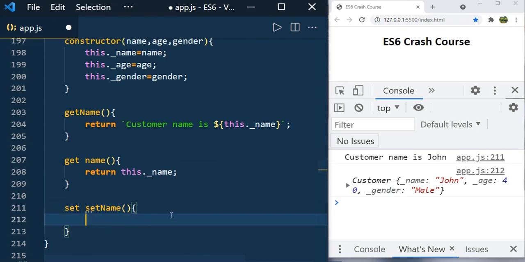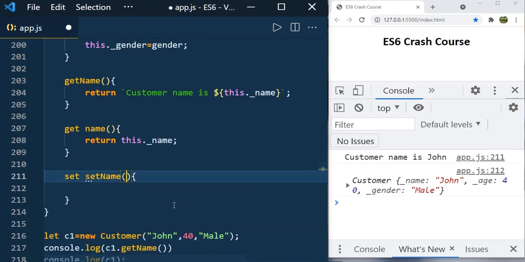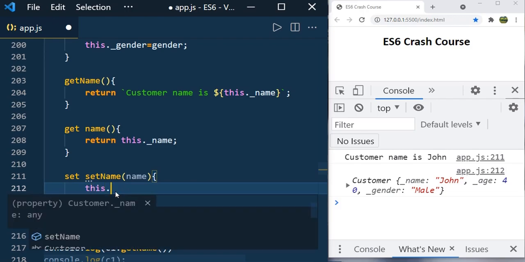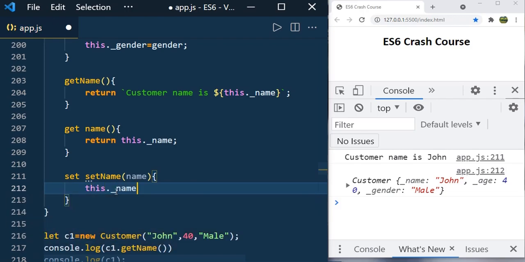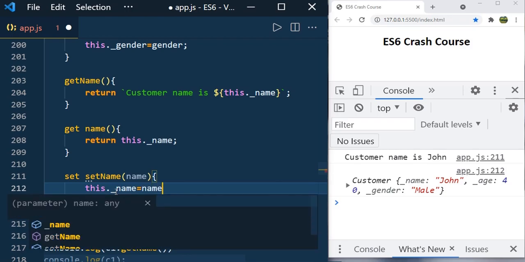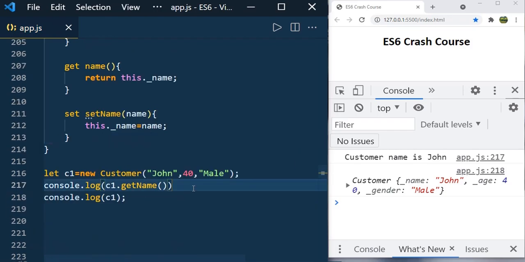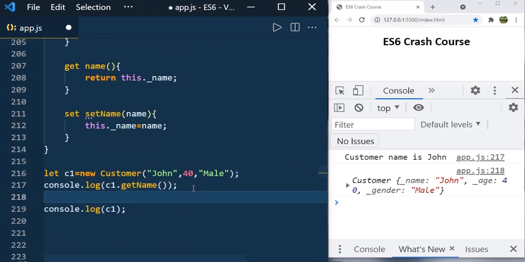So now here what we can do, we need to pass the value, right? When you are setting the value, you should pass it. So name, and here let's assign this._name equal to name. So now let us call. You can call it like this.